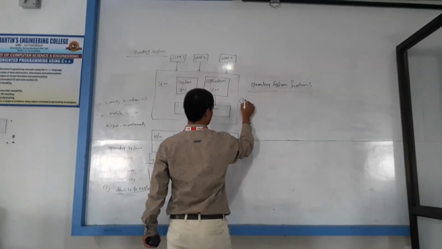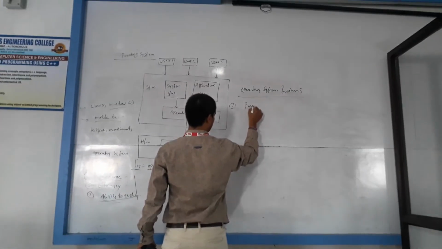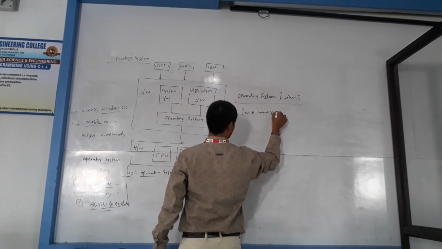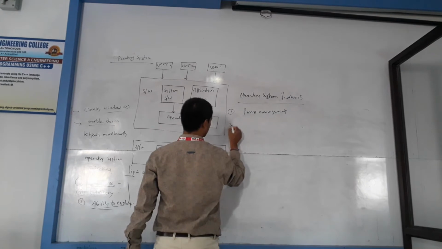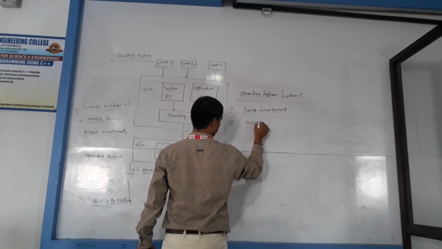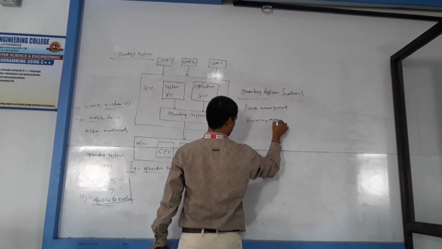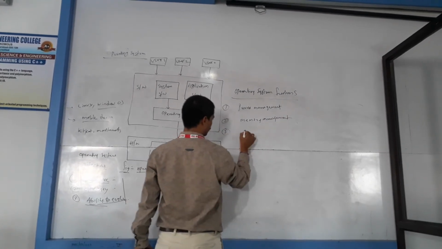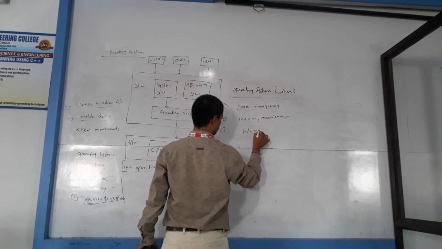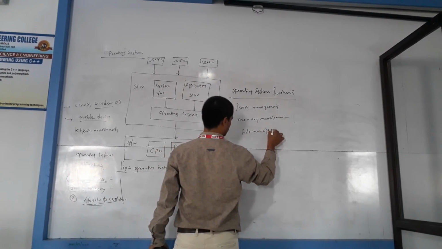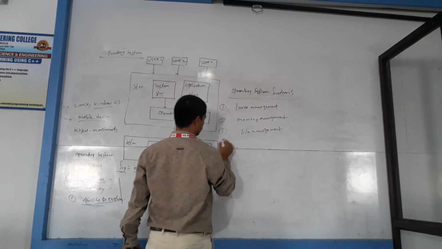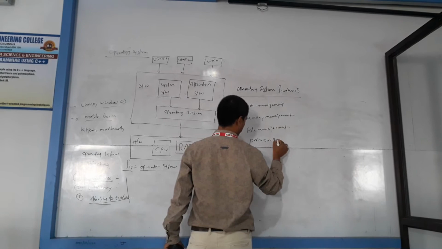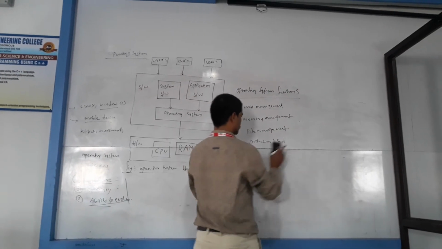Operating system functions are: process management, memory management, file management, protection and security,